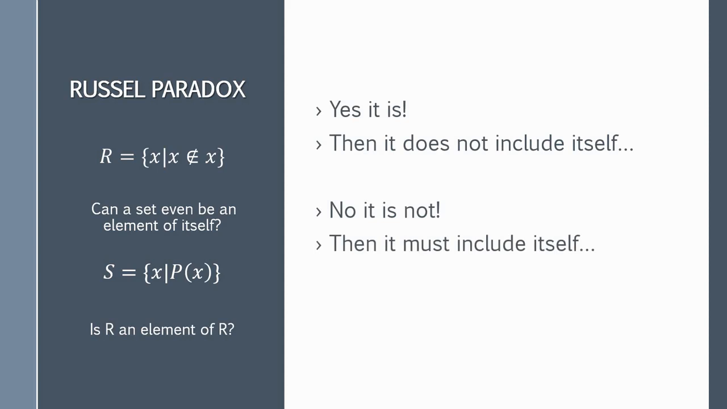The first question one has to ask is, can a set even be an element of itself? If we look at our naive definition, the answer is yes, there's no reason why this should not be possible. The paradox can now be found by asking the question, is R an element of itself? Because if it is, then it can by definition not be an element of R, and if it's not, then it must be an element of R, which means that the statement that R is an element of R is true if and only if its negation is also true, which is of course logically impossible.